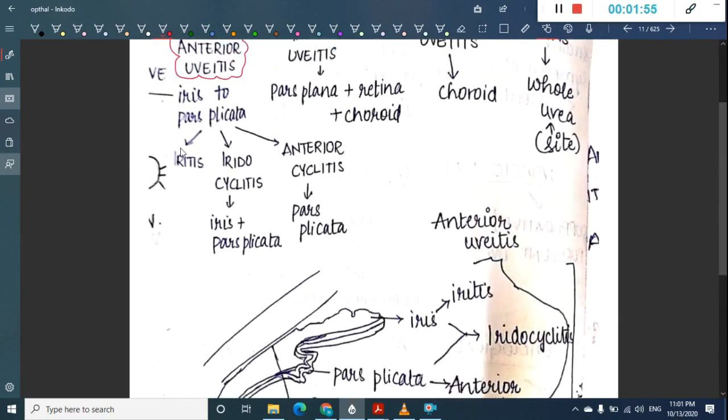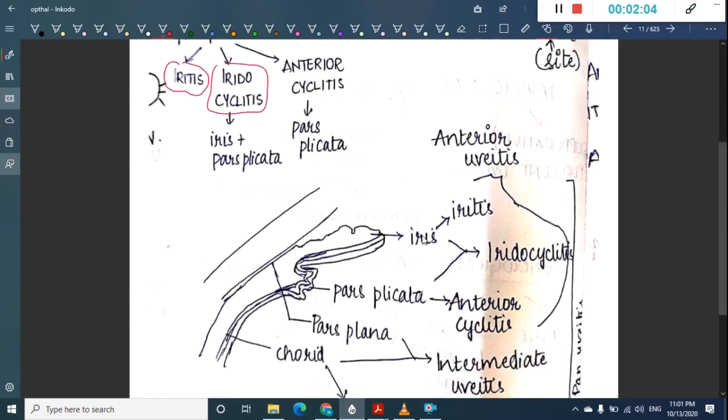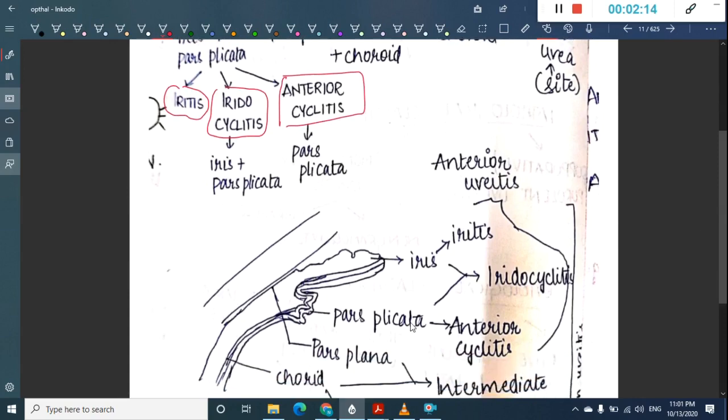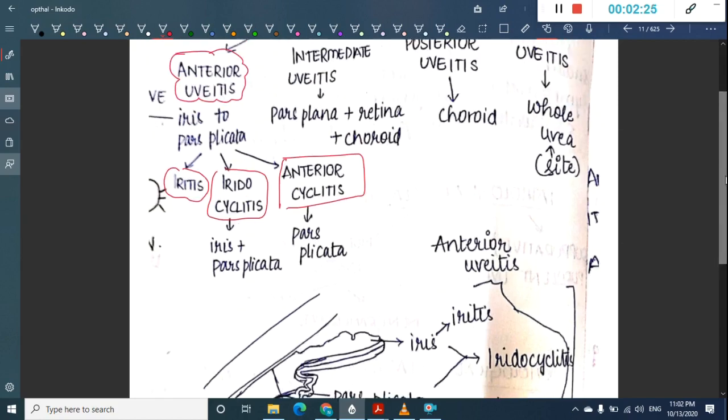This is divided into iritis, that is inflammation of the iris only. Then we have iridocyclitis, that is inflammation of the iris plus pars plicata. Then we have anterior cyclitis, which is inflammation of only the pars plicata. Inflammation of only the iris is iritis, of only the pars plicata is anterior cyclitis, and of both is iridocyclitis.